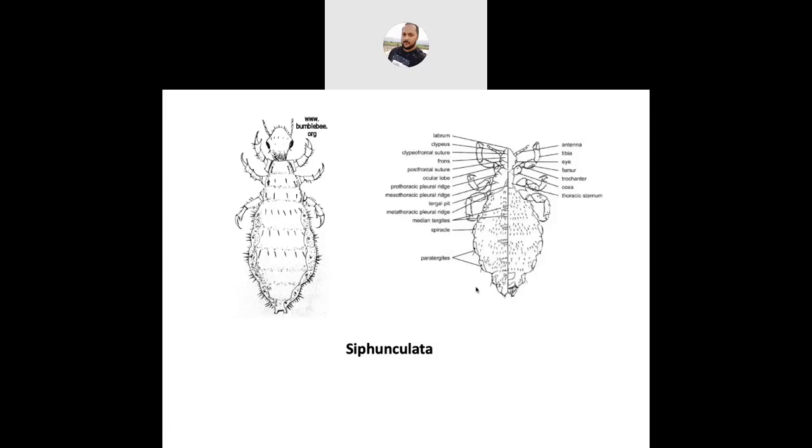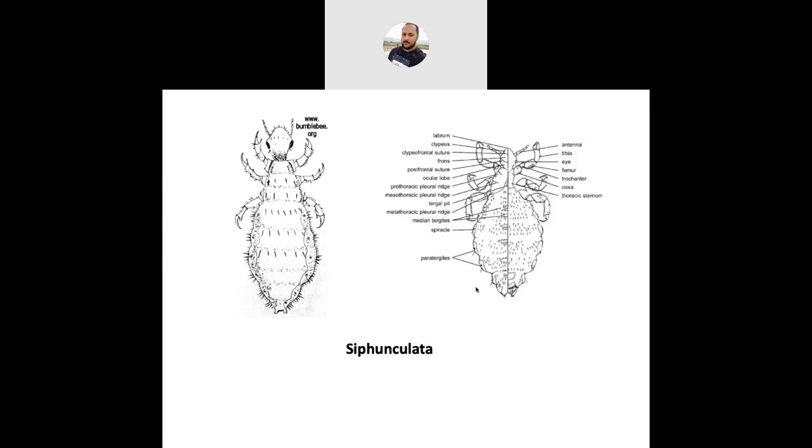And the presence of a lice lesion on the skin is called pediculosis. If any lesions form in the skin of the host with the presence of the lice, it is called pediculosis. For example, Pediculus humanus capitis under the order Siphonaptera.